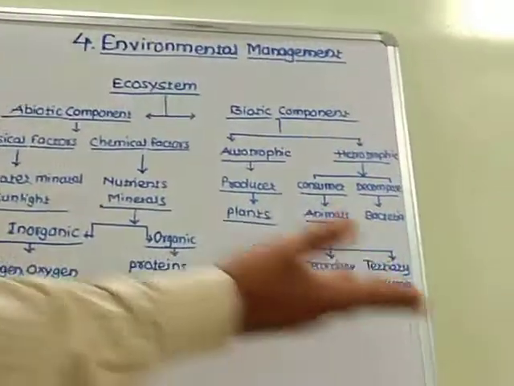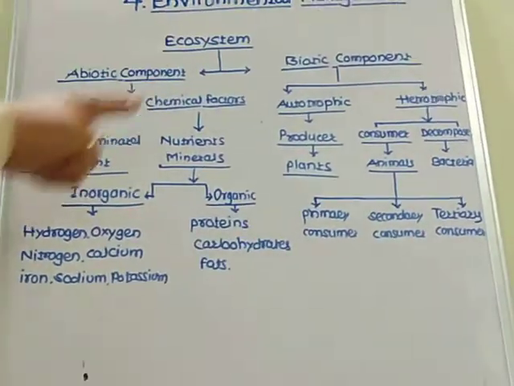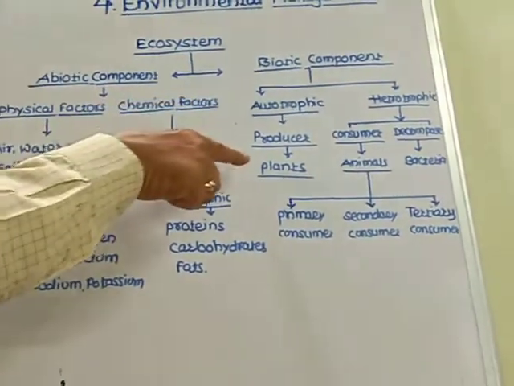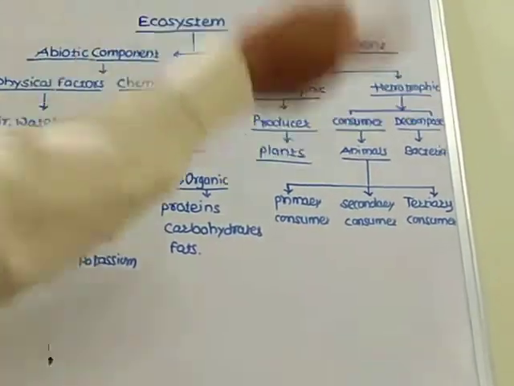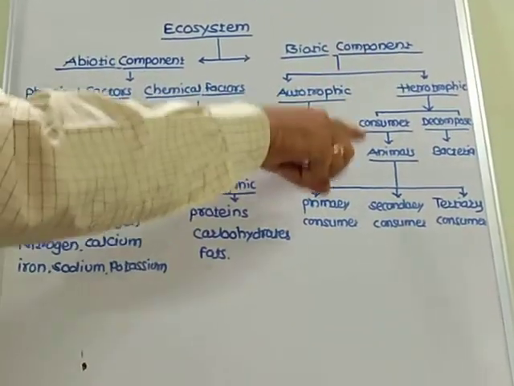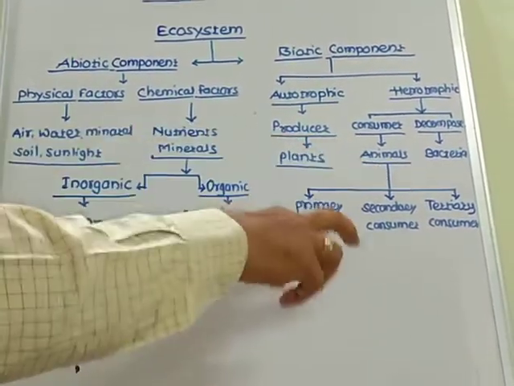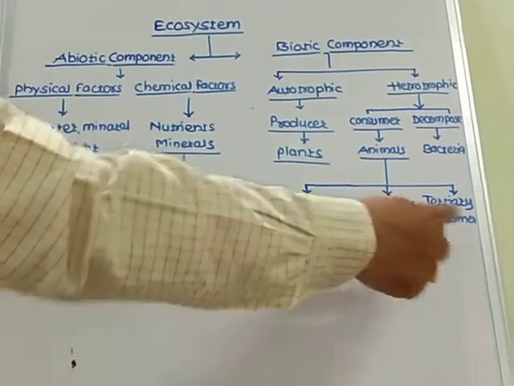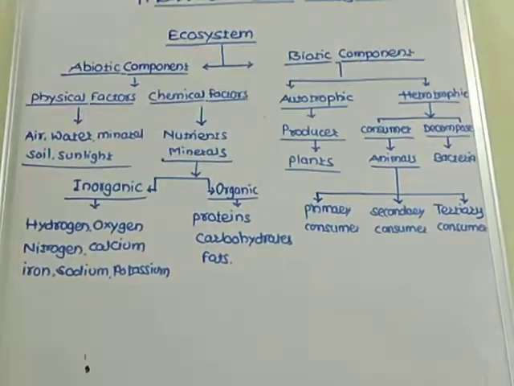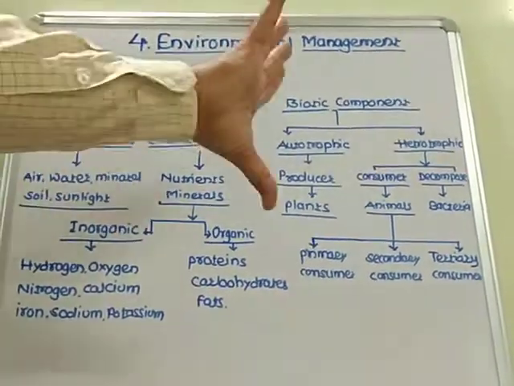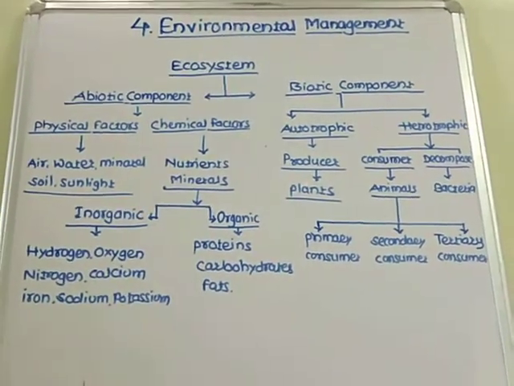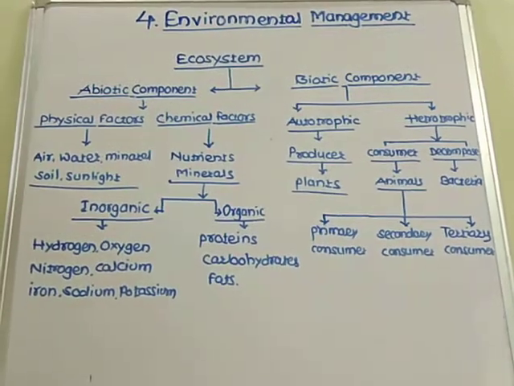Now, biotic components. The biotic components are autotrophic and heterotrophic. Autotrophs are producers, which are plants. Heterotrophs are consumers and decomposers. Which are consumers? Only animals: primary consumers, secondary consumers, and tertiary consumers. And decomposers are bacteria and microorganisms. In short, we can understand the concept of the ecosystem. I think all of you understand it very well.